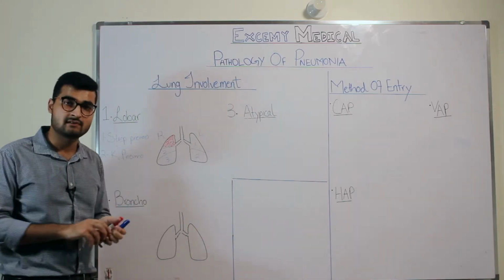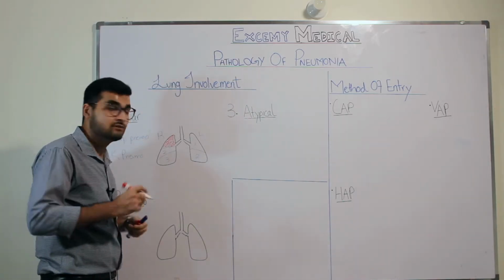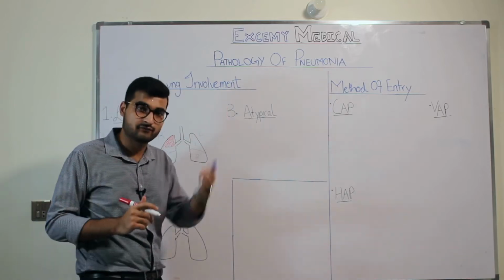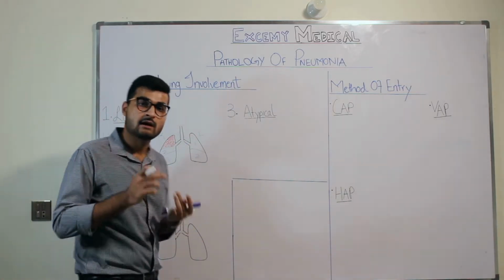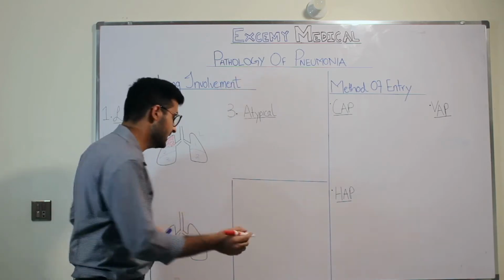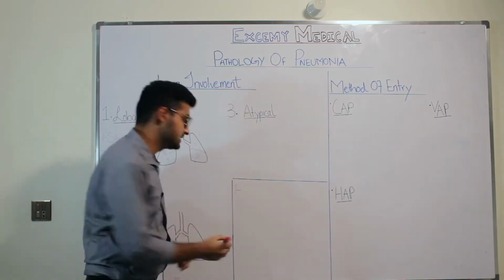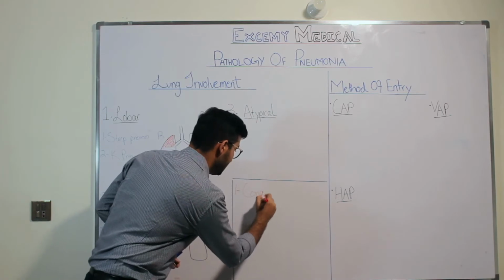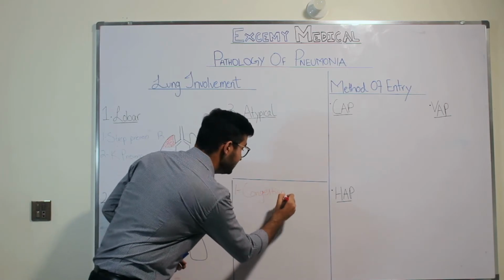Now, what happens in lobar pneumonia is the pathology. You have 4 steps that happen in lobar pneumonia: congestion, red hepatization, gray hepatization, and resolution, right? So the first thing that you have is congestion. Now, what happens in congestion, and when does congestion happen?